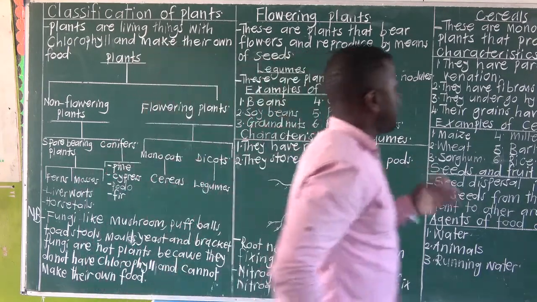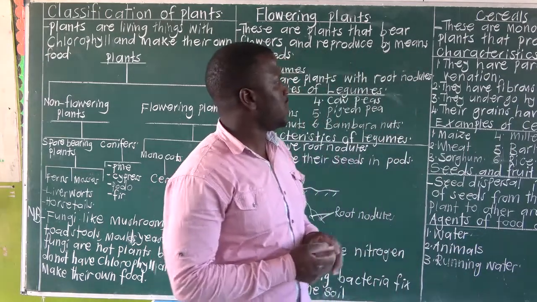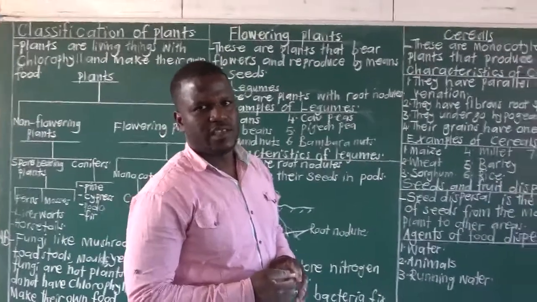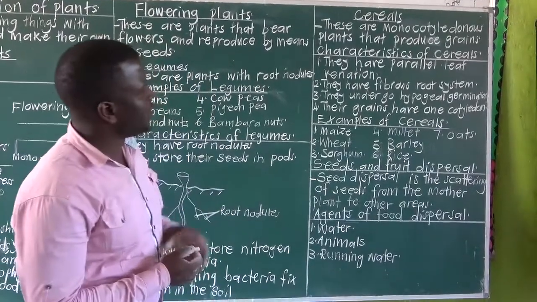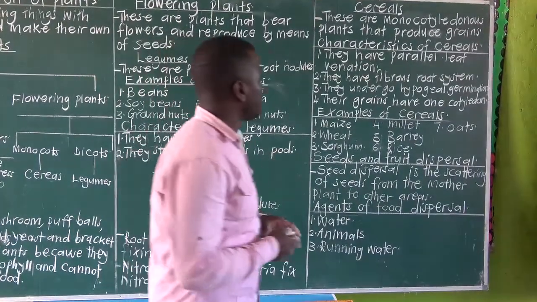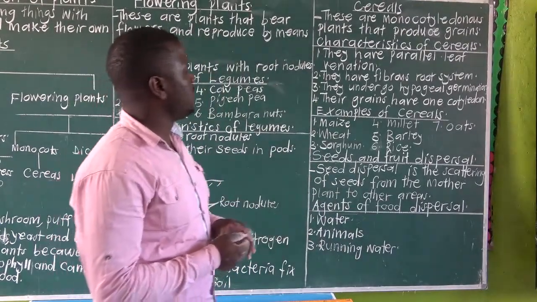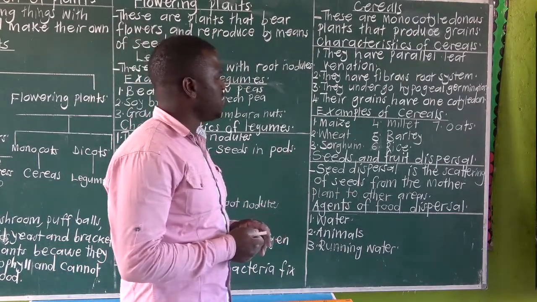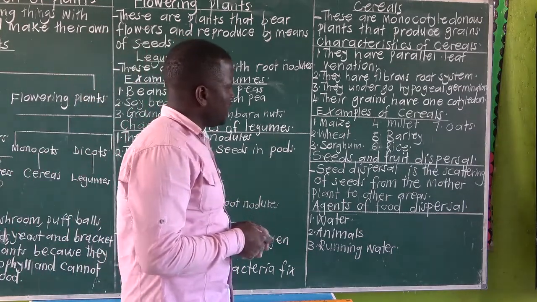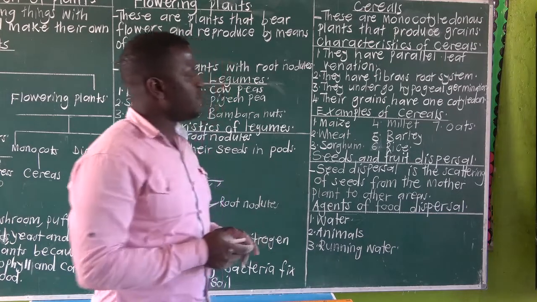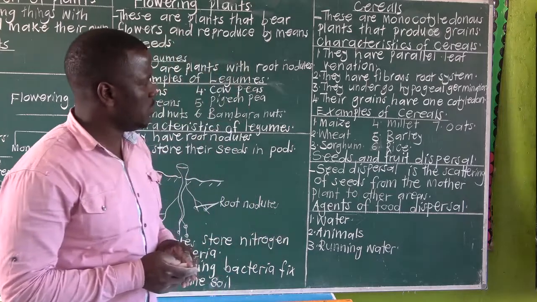Next, we look at cereals. Now, cereals are monocotyledonous plants that produce grains. Characteristics of cereals: they have parallel venation, they have fibrous root system, they undergo hypogeal germination, where the cotyledon remains in the soil, then their grains have one cotyledon.